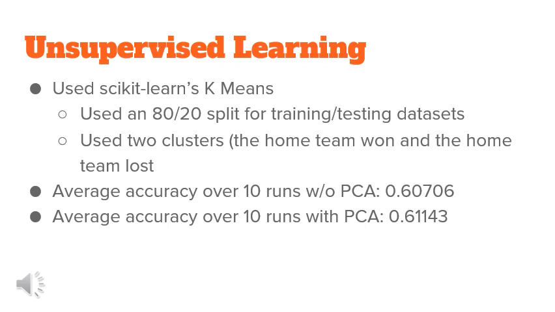And the average accuracy that we achieved over 10 runs without PCA was about 60.7%, and with PCA we achieved about 61.1%, which is a good sign because it indicates that not only did PCA reduce the number of features in our data, making training less computationally intensive, but also it slightly improved the accuracy of our model. However, 60 or 61% accuracy isn't nearly enough, which is why we decided to venture into supervised learning.